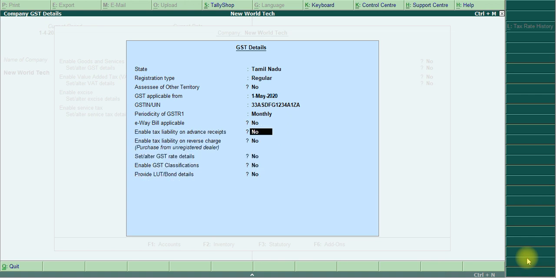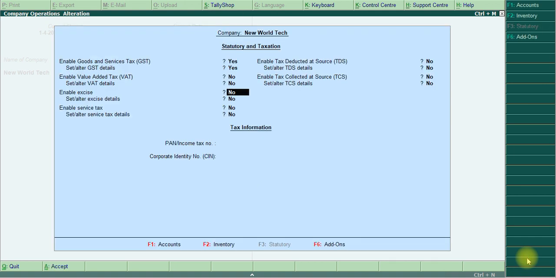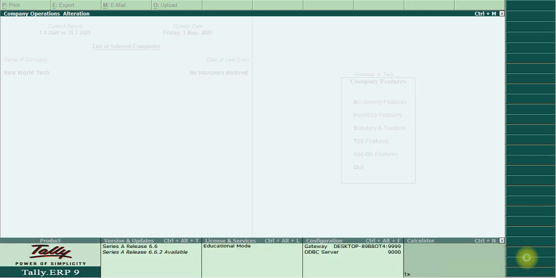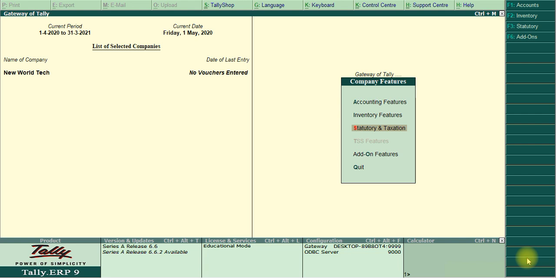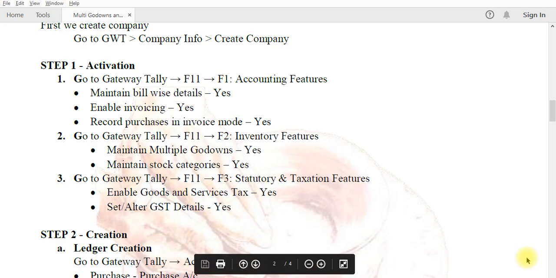Here I give the e-way bill applicable, no. Then, if enter, fully accept yes or no. Only these three features are activated. Then we move to the creation. Creation is a long process. Just listen carefully.